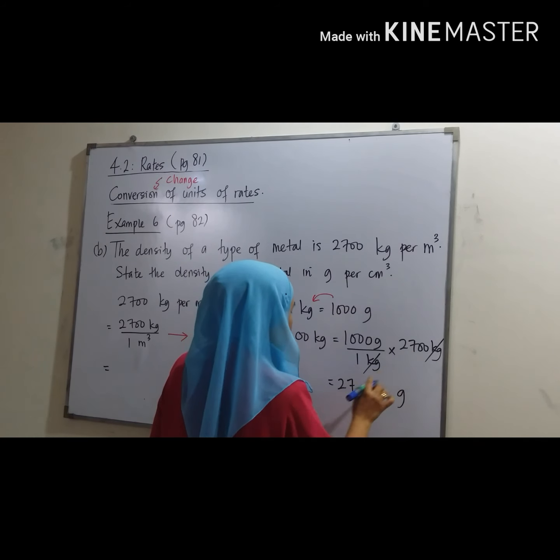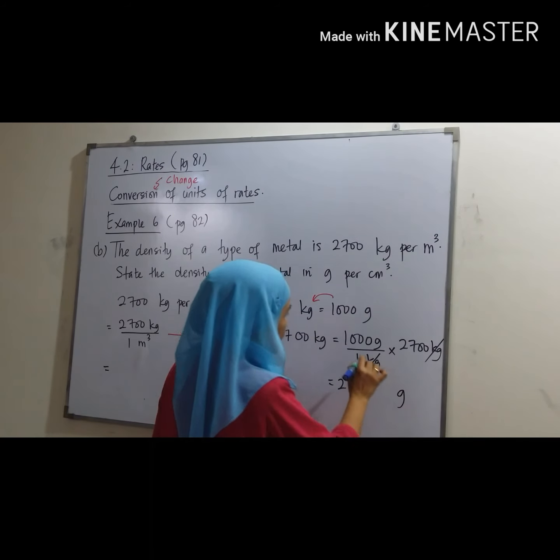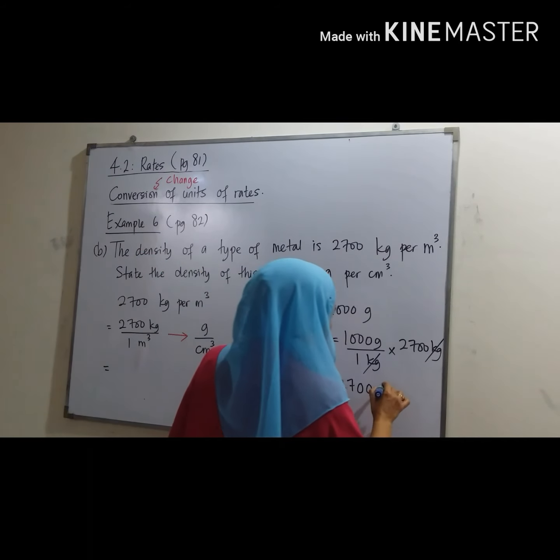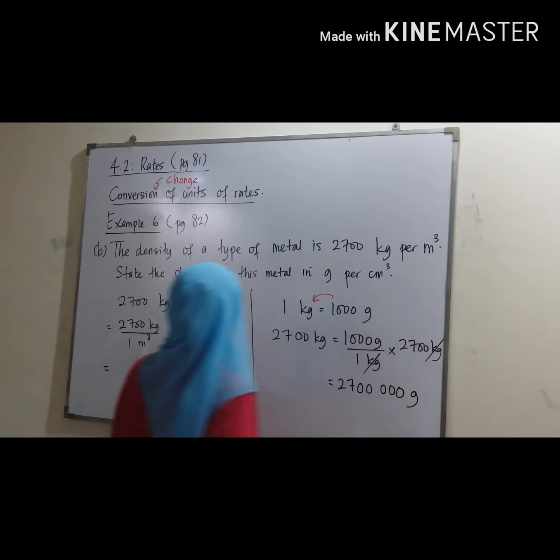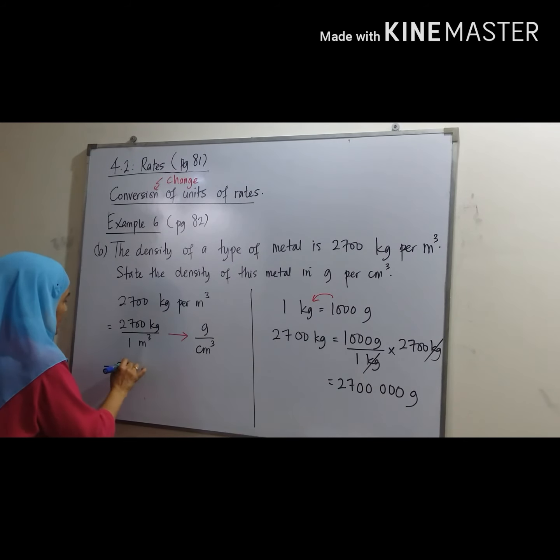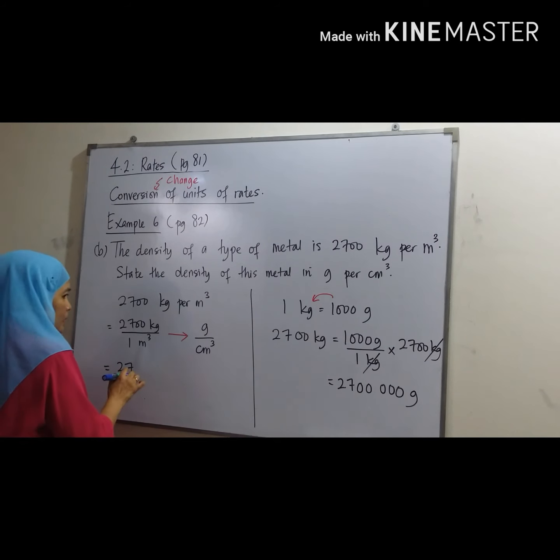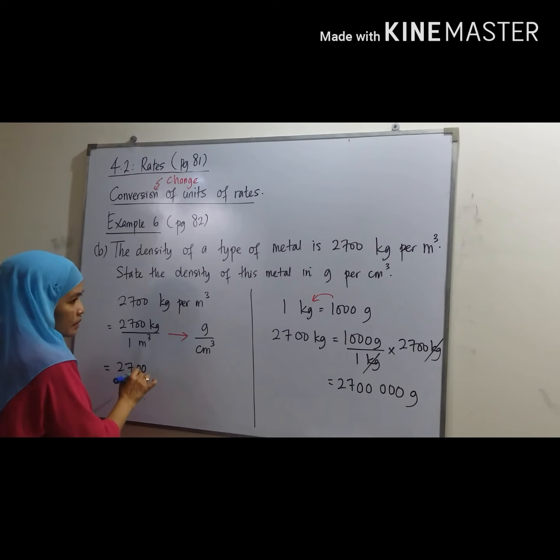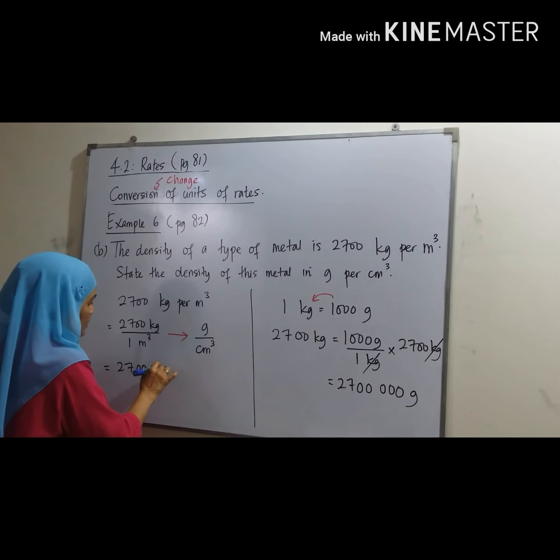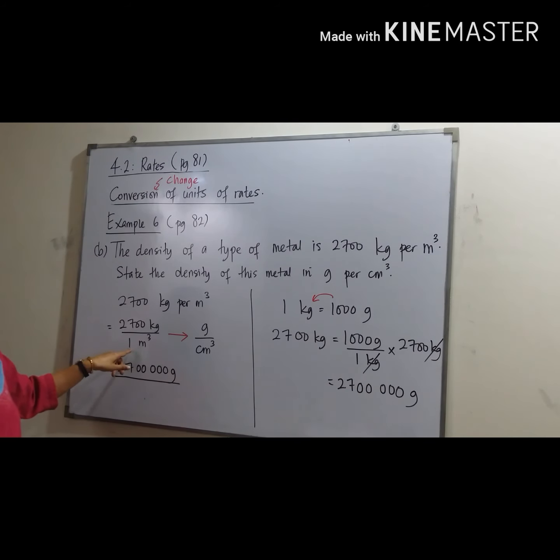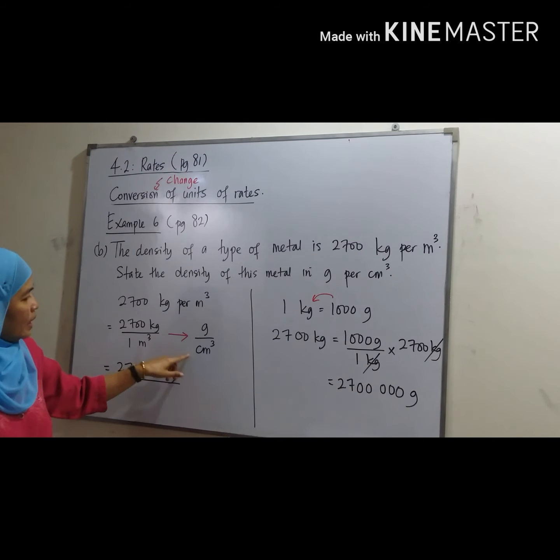Okay, 2700 and add 3 more zeros, 1, 2, 3, gram, yeah. So this one is 2,700,000 gram, yeah, and divide by, okay, this one 1 meter, how many centimeter? Okay, 1 meter cube, how many centimeter cube?